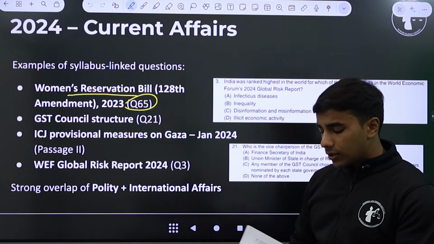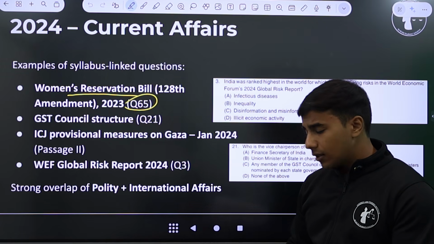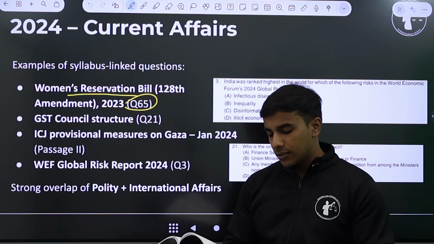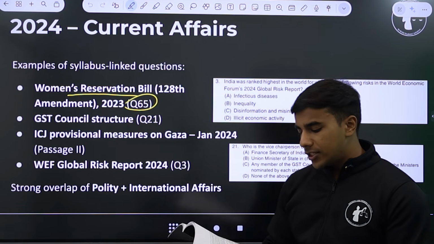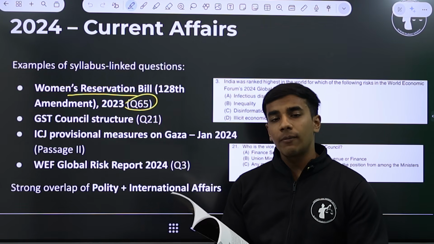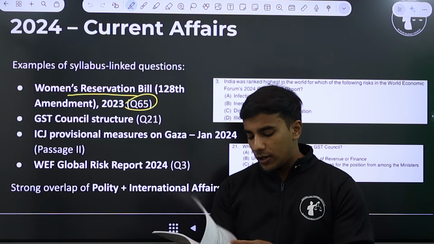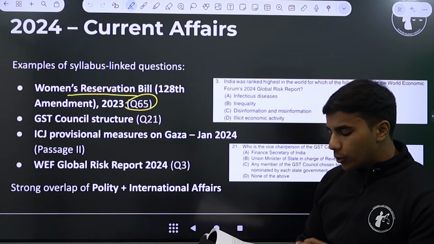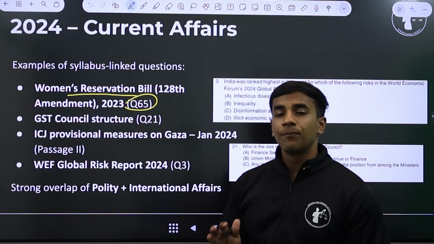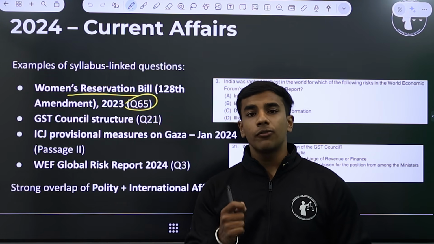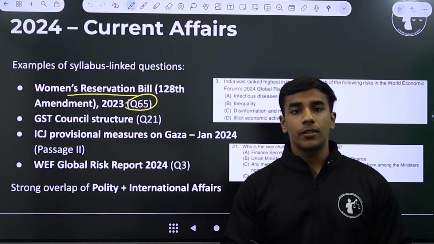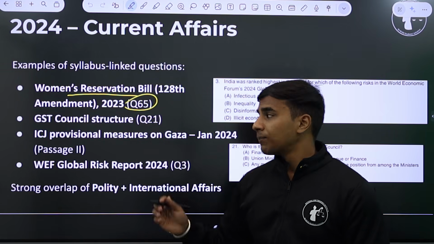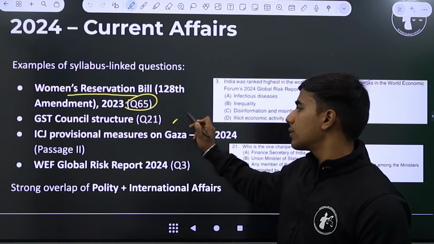Now there was another question, a sort of static question mixed with a current affairs question. The passage for question 21 is GST on the entire price pool. If you remember, GST was introduced on online betting in the form of a sin tax. Now the question was, who is the vice chairperson of the GST Council? This is a very difficult question because a lot of you might know who the current chairperson of the GST Council is, but not everyone might know who the vice chairman is. So it was a very meticulously drafted question.